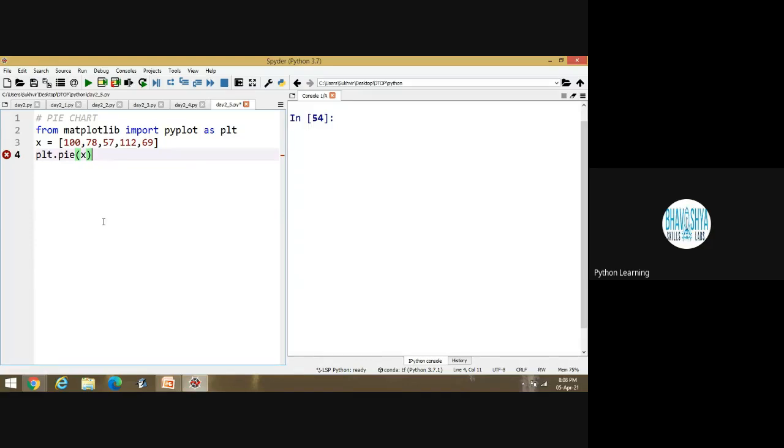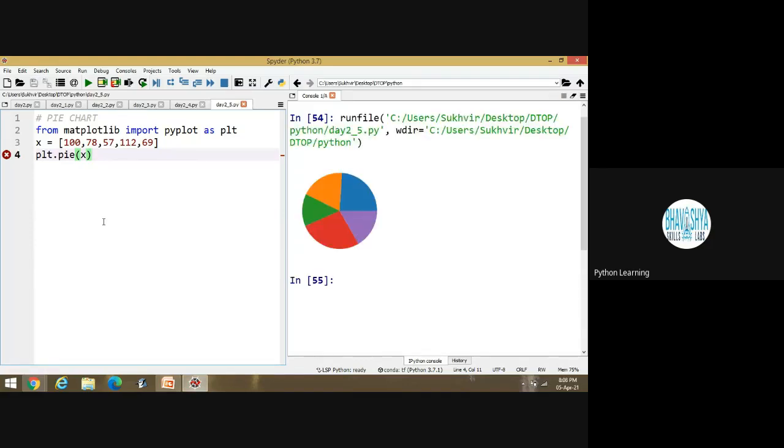Then execute the program and see the pie chart. Is it okay? Yes, sir. It's too much simple in case of Python. You have to give the data and just write plt.pie. You can design the pie chart.